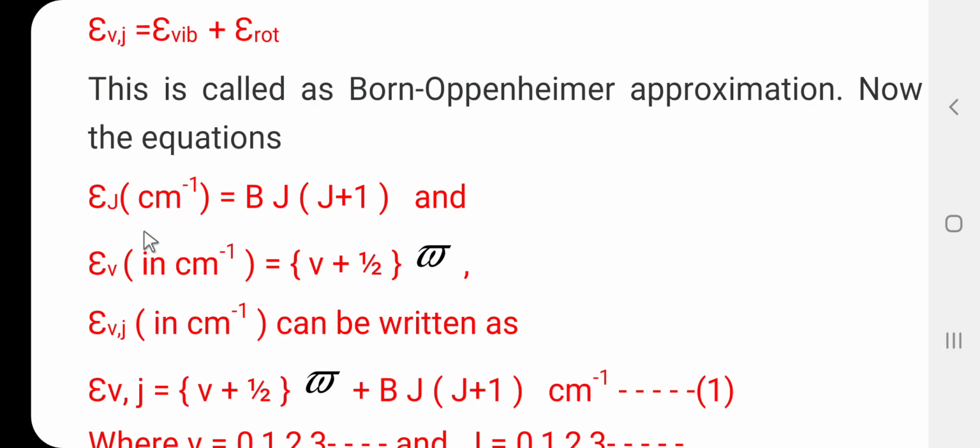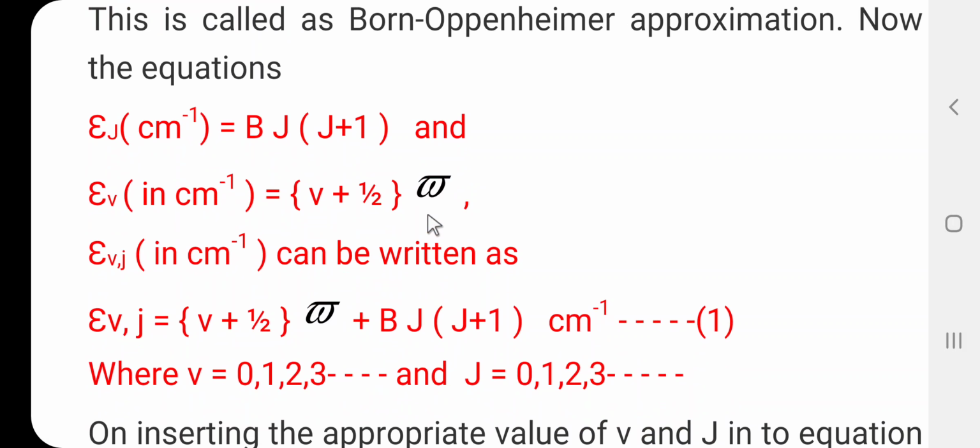Once again, in the last lecture we discussed that epsilon J in centimeter inverse is B into J into J plus 1, where J is the rotational quantum number and B is the rotational constant. This is the rotational energy in centimeter inverse. Now let us consider the vibrational energy in centimeter inverse. It is equal to V plus 1 half, times omega bar.